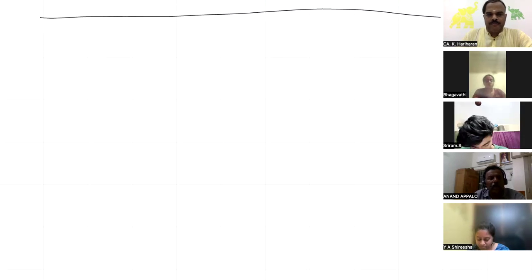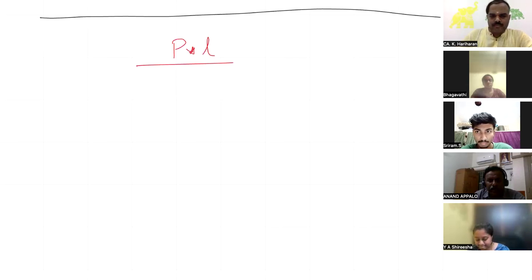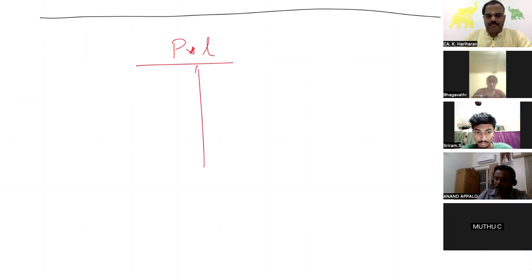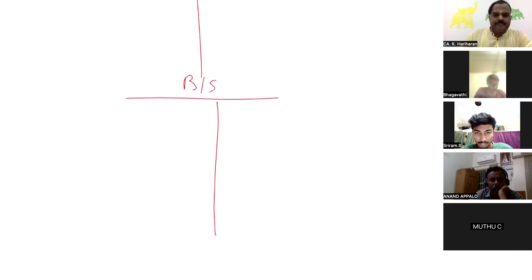You know, P&L account, profit and loss account, and balance sheet. Asset side and liability side.